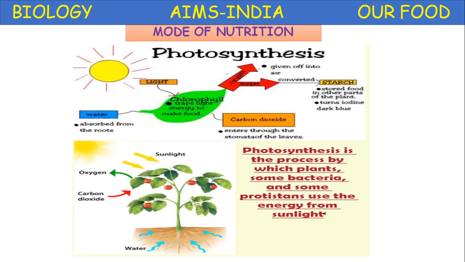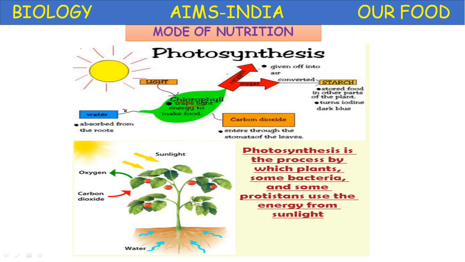Next, you will learn about this photoautotrophic mode of nutrition, photosynthesis, in detail in the higher classes. So let us have some basics here. Water and carbon dioxide from the atmosphere, in the presence of sunlight, green plants, in the presence of chlorophyll, trap the solar energy to make food.